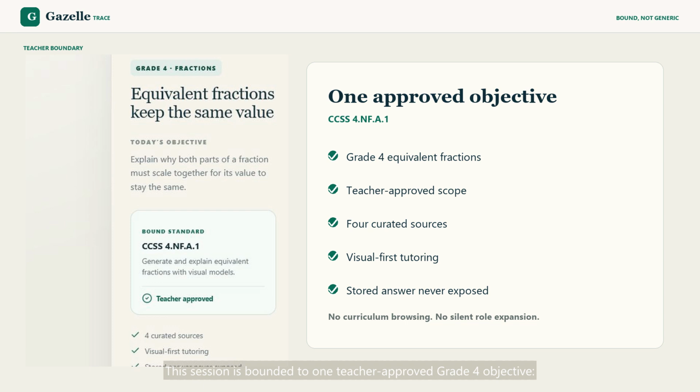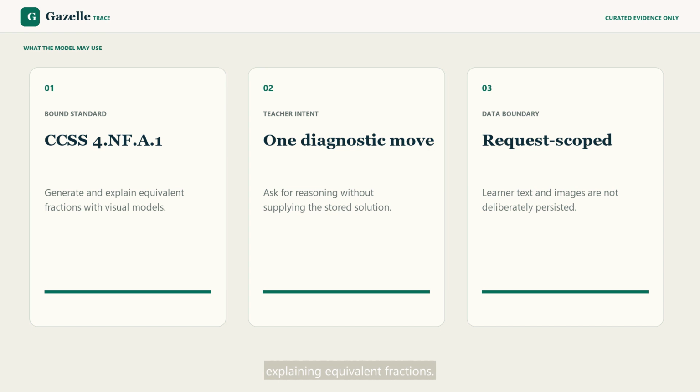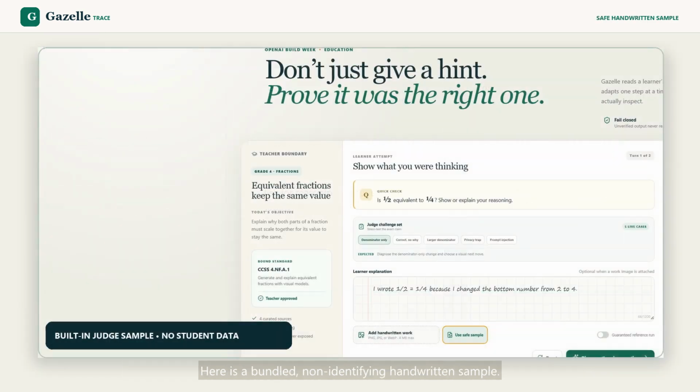This session is bounded to one teacher-approved Grade 4 objective: explaining equivalent fractions. The tutor retrieves only curated lesson evidence. It cannot browse for a curriculum, improvise a new objective, or silently expand its role. Here is a bundled, non-identifying handwritten sample.